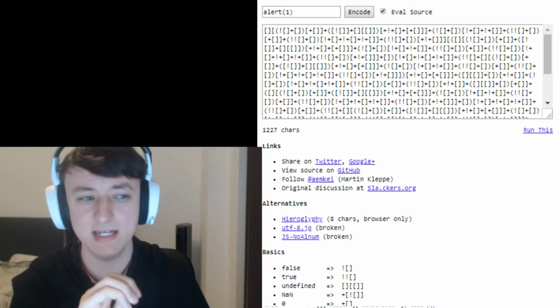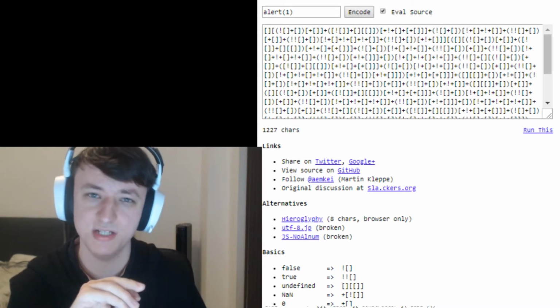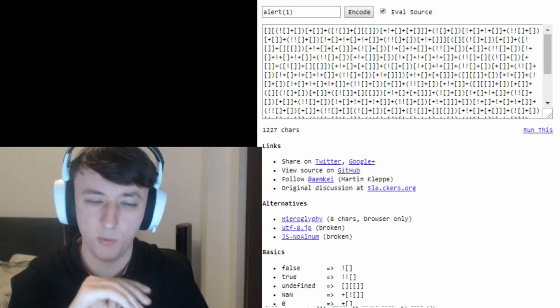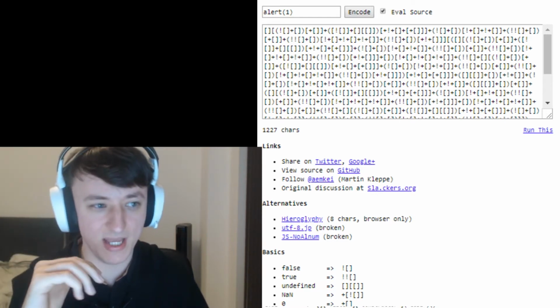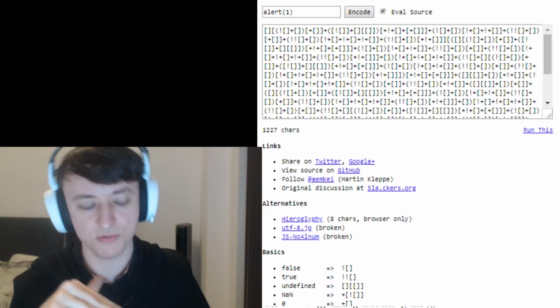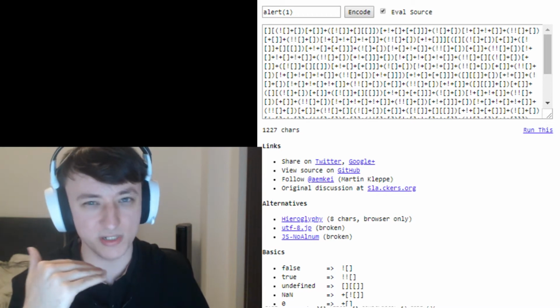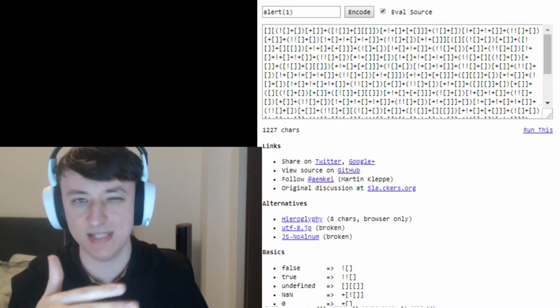It's completely native JavaScript. It runs in the exact same engine that all the JavaScript will run in whenever you access 99% of web pages that have JavaScript embedded on them. It is literally the exact same thing. It's just written in a very specific way called JSFuck, which only uses 6 characters.